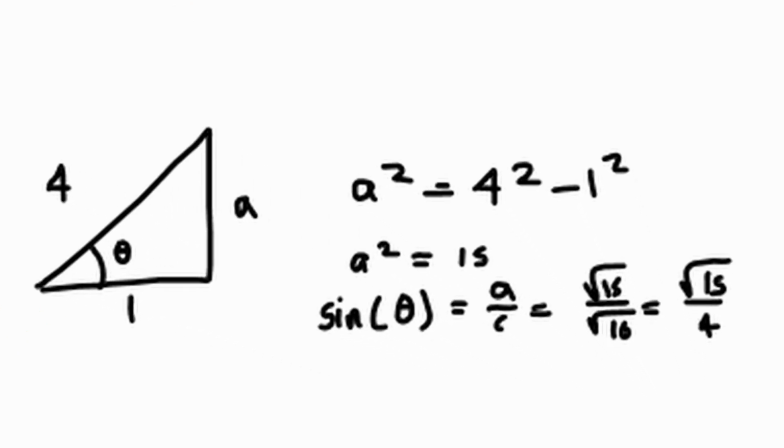If cosine theta is equal to 1/4, then we can create a triangle with hypotenuse 4 and a horizontal length of 1. Using that, we can use the Pythagorean Theorem to solve for the missing side, the vertical side. That comes out to be radical 15, and thus the sine of theta is equal to radical 15 over radical 16, or rad 15 over 4.